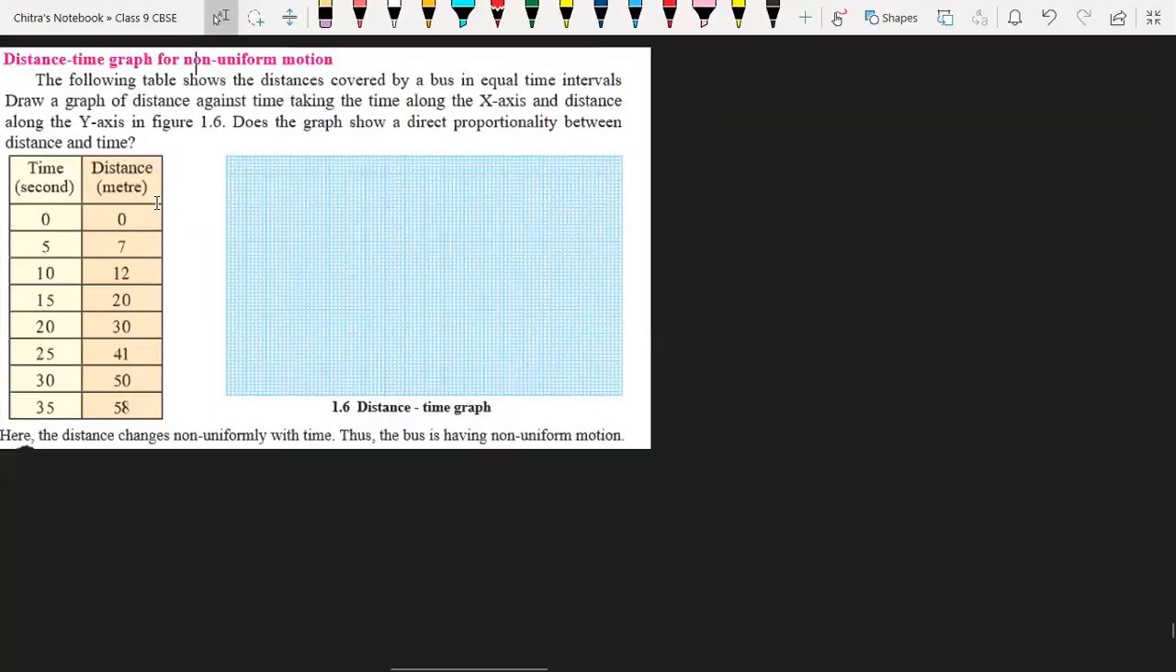Now we have to discuss the distance time graph for non-uniform motion. Here we have to draw the graph for non-uniform motion, so we go through the activity given here. The following table shows the distance covered by the bus in equal time intervals, so the distance will be unequal. We have to draw the graph of distance against time taken, with time along the x-axis and distance along the y-axis, and conclude from the graph whether we are getting a straight line or not.